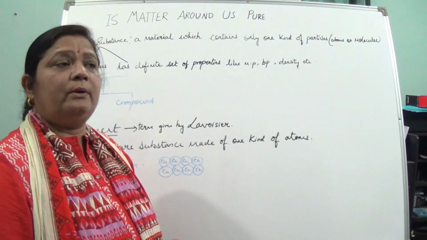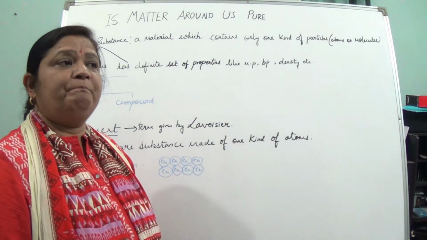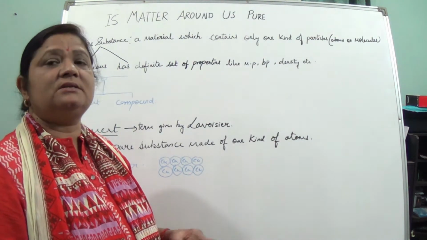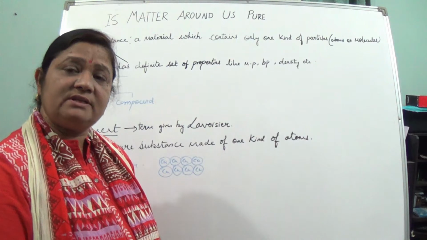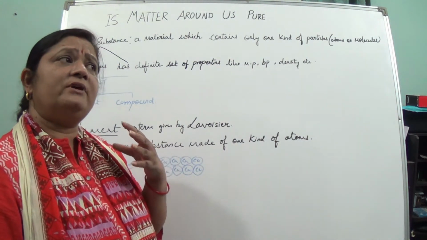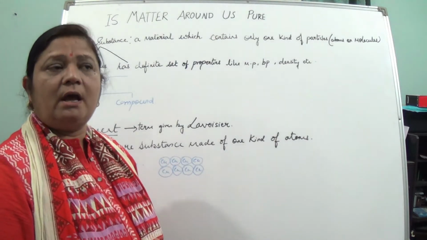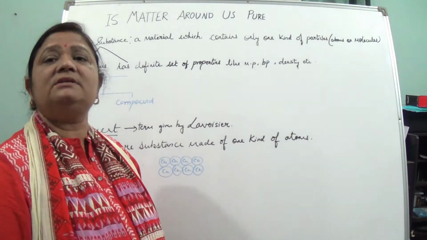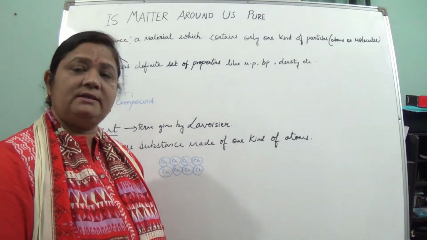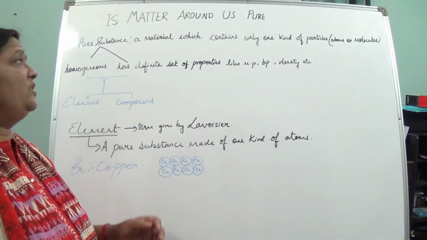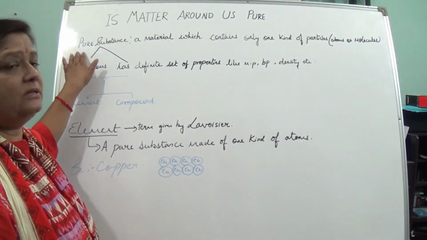So it is impure in nature. Now if we are saying sugar, and you are buying only sugar and coming home, it doesn't consist of anything else, then you'll say that yes, it is pure, isn't it? Like all the things, they are having some definite constituents, and if they are consisting of only that constituent, it means that is a pure thing, isn't it? So here we are going to study what is first in chemistry, a pure substance.